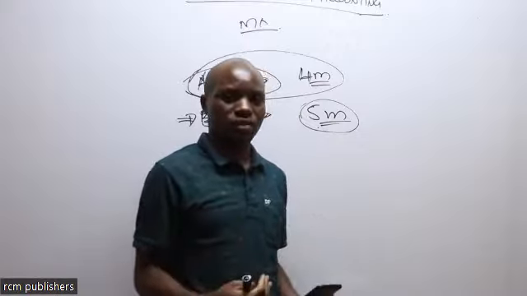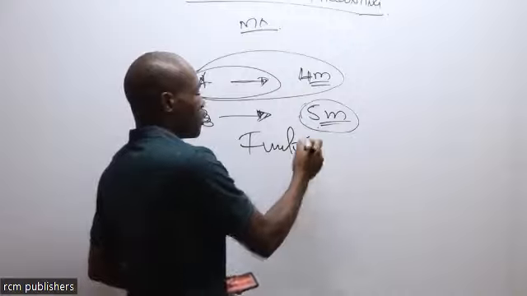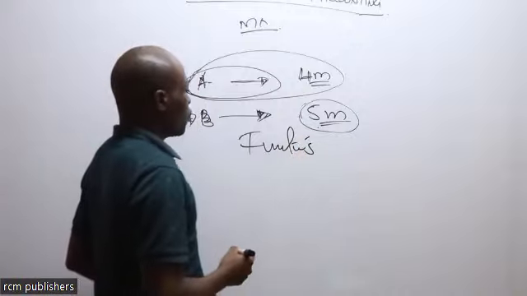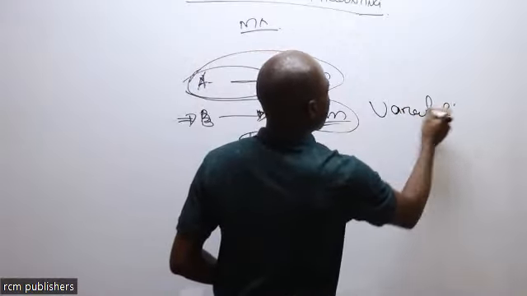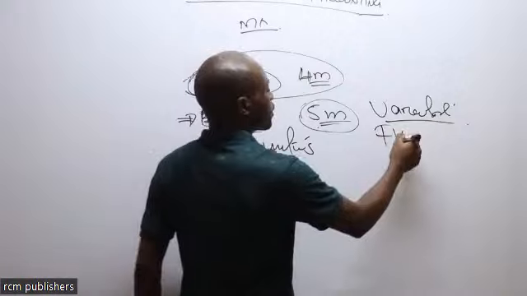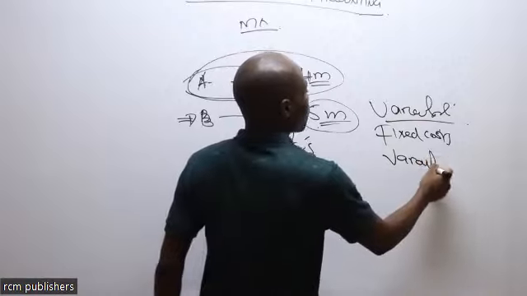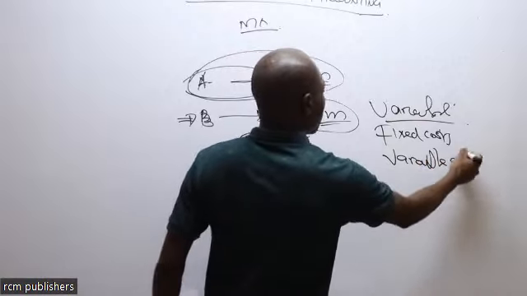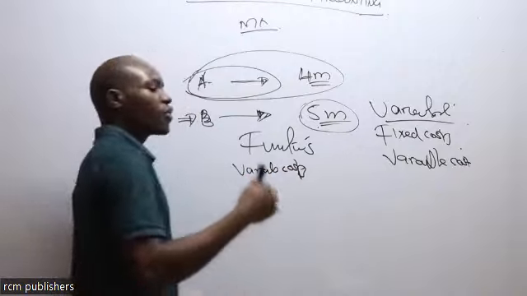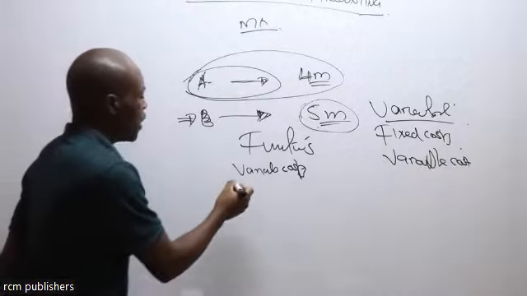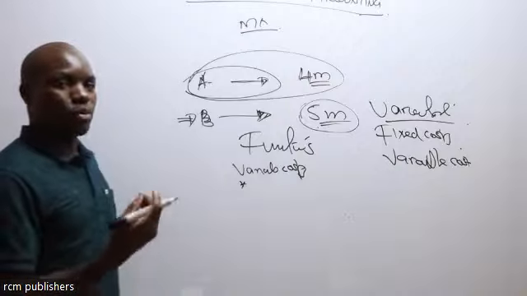How do we classify this cost? Remember, cost can be classified according to functions. And costs can also be classified according to variability. So under variability, we are going to look at what we call the fixed costs, and then we are going to look at what we call variable costs. Remember, these variable costs are also classified into two or into other subunits. We have those ones that are directly related to the production of goods.